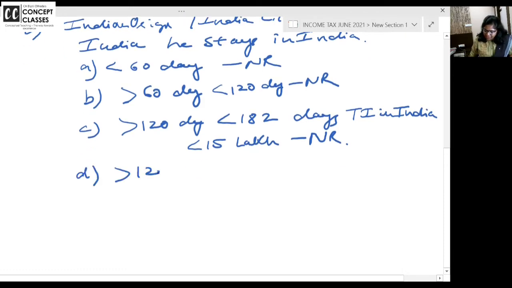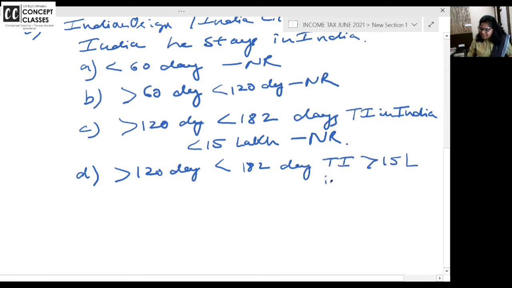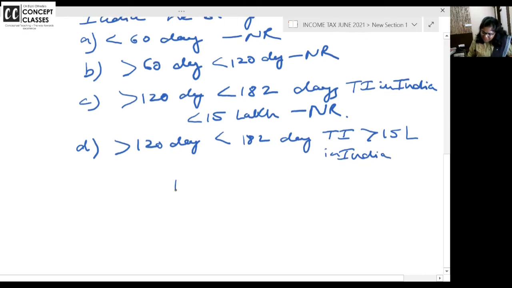Now, greater than 120 days, you are in India in the financial year, and total income is greater than 15 lakhs in India. In that case, you are resident but not ordinarily resident. I don't know how much you are earning in other countries, but you are earning more than 15 lakhs in India, and you are staying in India for more than 120 days.